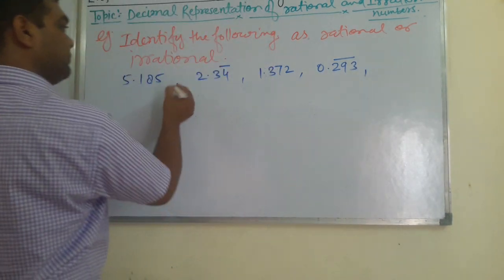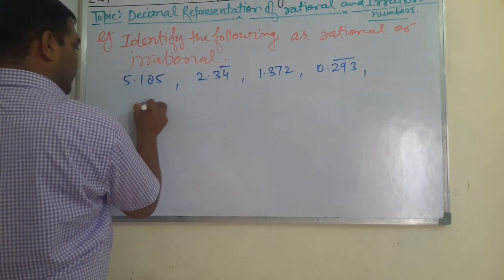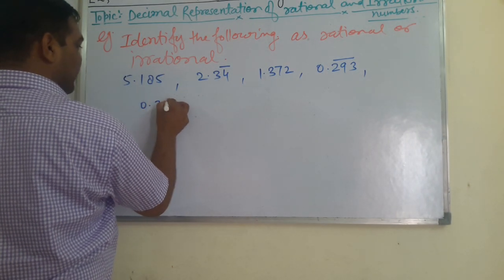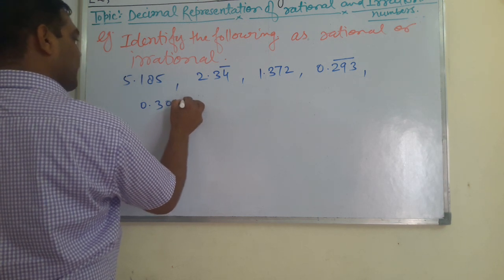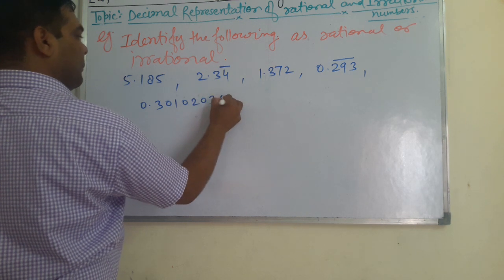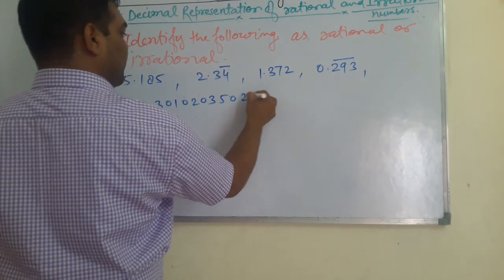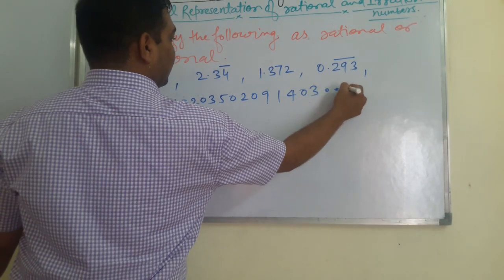Next number, 0.3010203502091403 and so on.